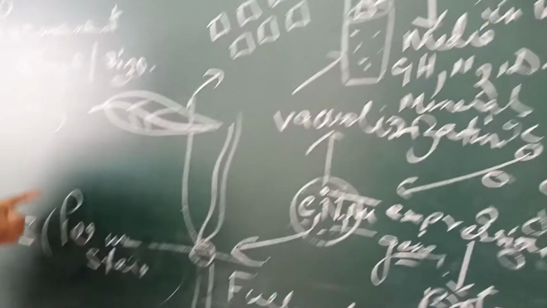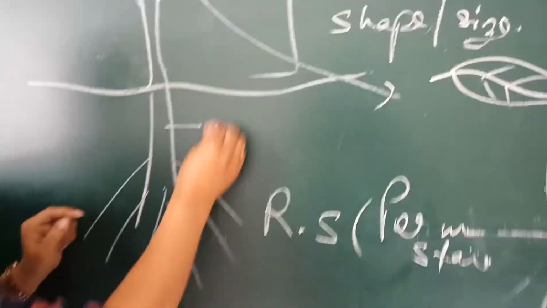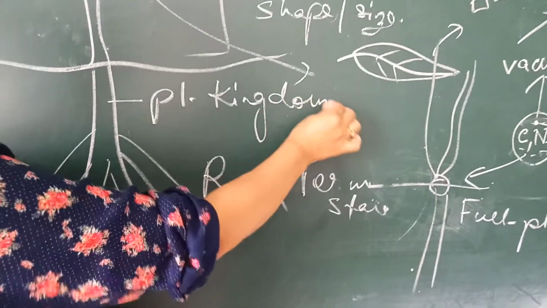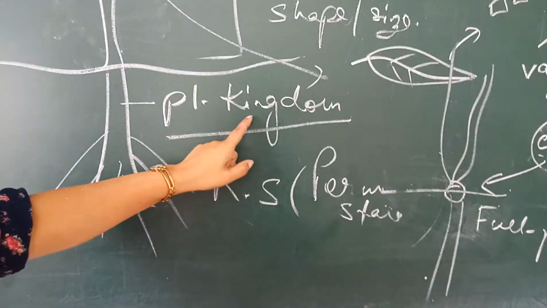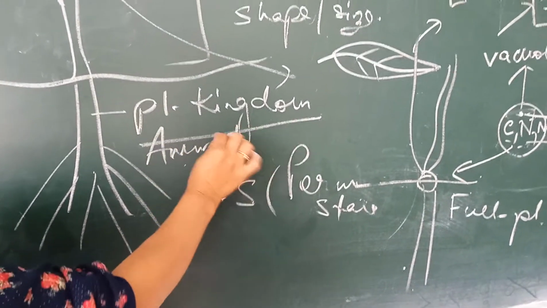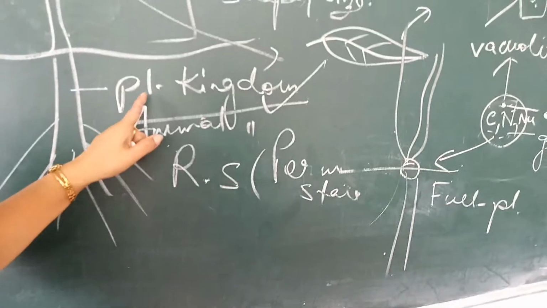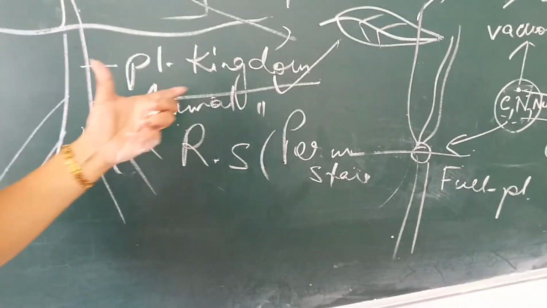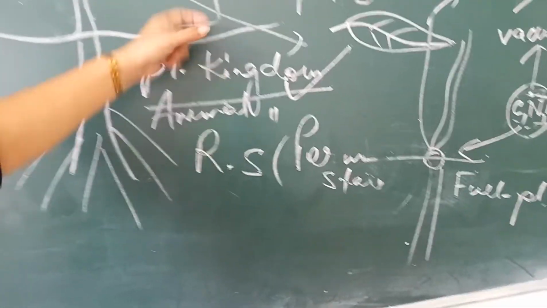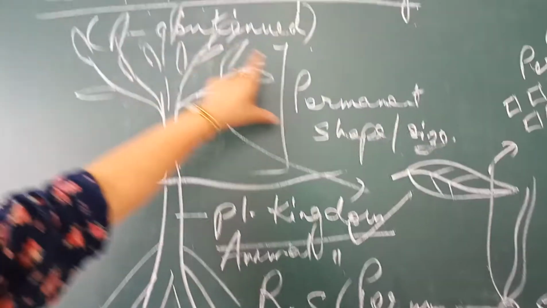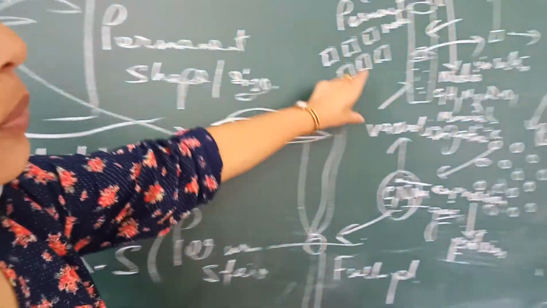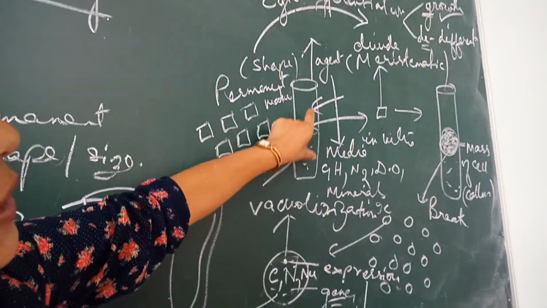Now this phenomenon is possible only in the plant kingdom. It is not possible in the animal kingdom. That's why all plants are said to possess this inherent property by means of which a mature plant, a permanent plant, can give rise to a new young plant when it is grown under artificial condition.